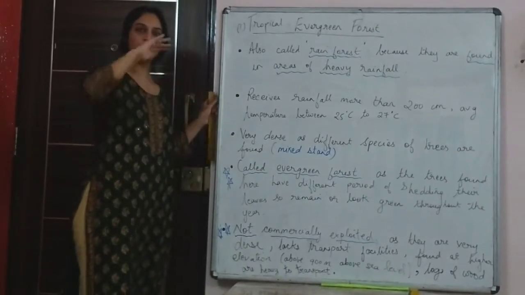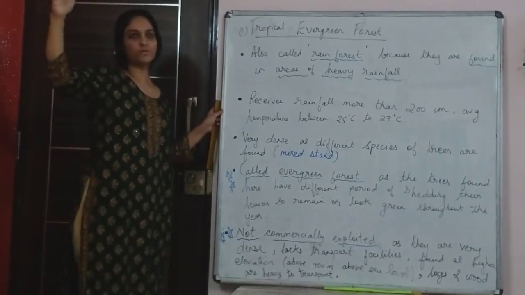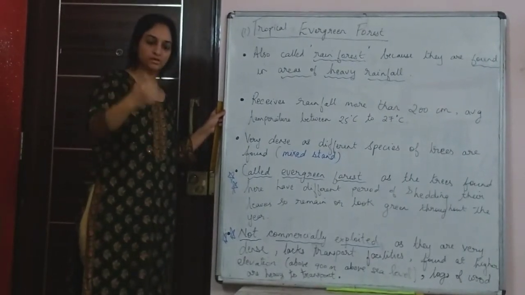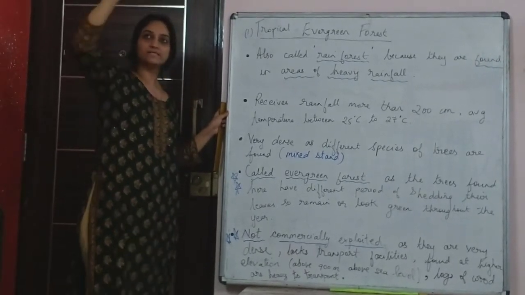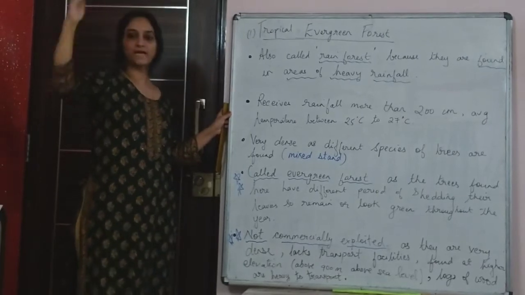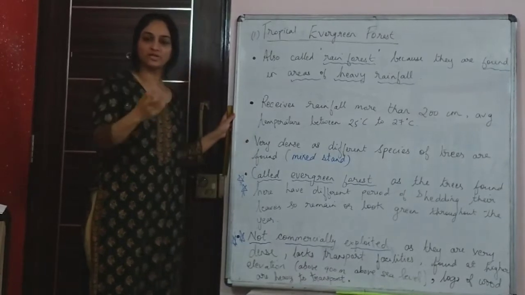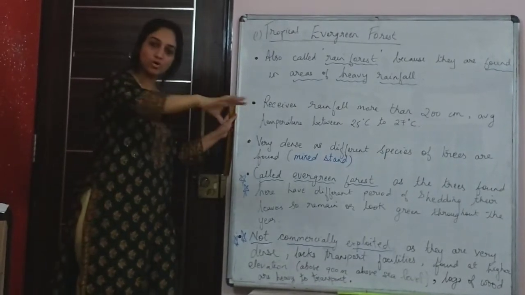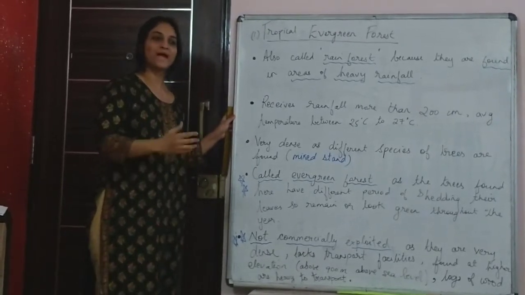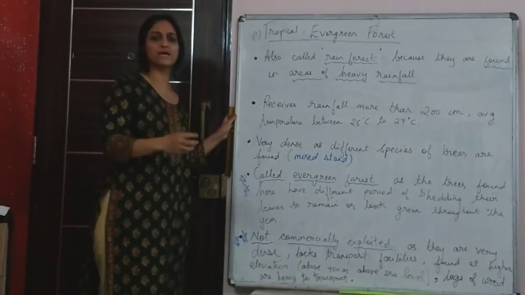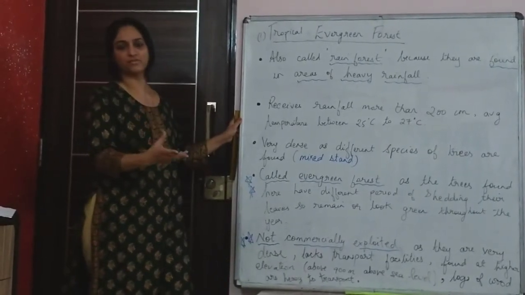Also the trees found here are tall, so they form a canopy on top, because of which the shorter trees don't receive sunlight, since the sunlight gets obstructed by these canopies. Because of that, there are many short trees like shade tolerant trees, shrubs or grasses that grow on the floor of the forest, where sunlight doesn't reach. It is very dense, with climbers, bamboo, canes, and different types of other trees or short plants.